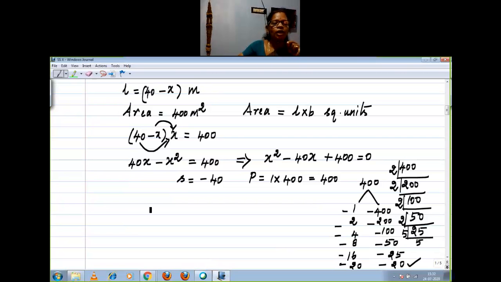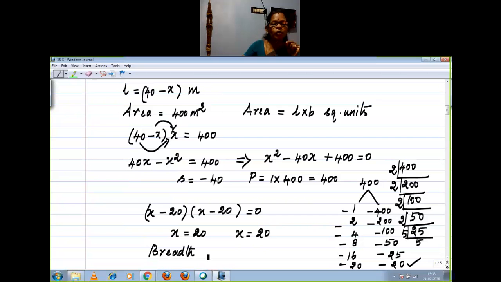Now you see (x minus 20) into (x minus 20) equal to 0. Now x is equal to 20, x is equal to 20, right? Quadratic, so you are getting two values. Because you are assuming breadth as x, breadth equal to 20 meter. Using breadth, we are going to find out what is length, right?